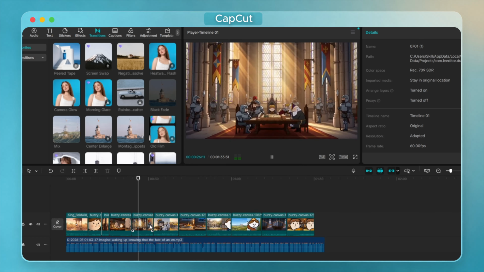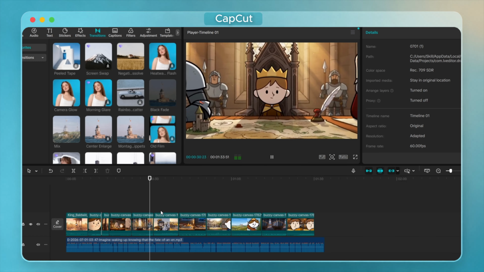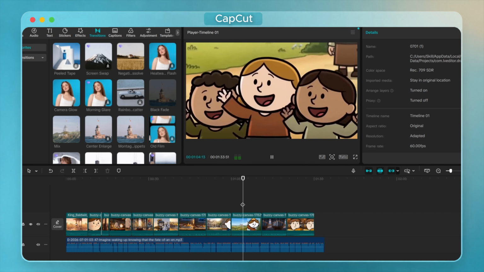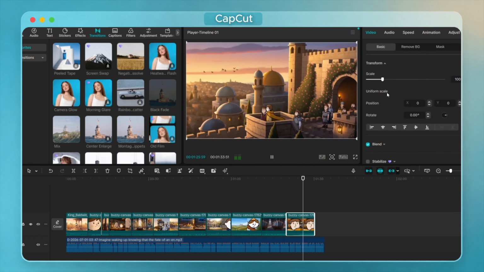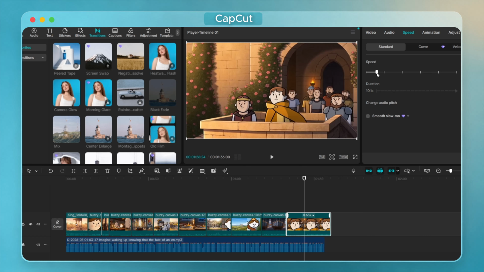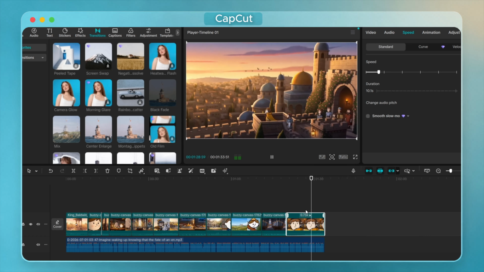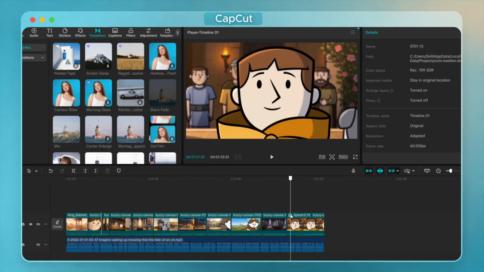I'm going to do this part a little faster because editing is more a matter of personal taste and I don't want to waste a lot of time on repetitive edits. But I recommend taking your time with this step because even a few minutes of careful editing can make a huge difference in the final quality. Once everything is ready, export the video in the highest quality possible. Now let's watch the final version from start to finish and see how this workflow, built almost entirely with AI, turned out.